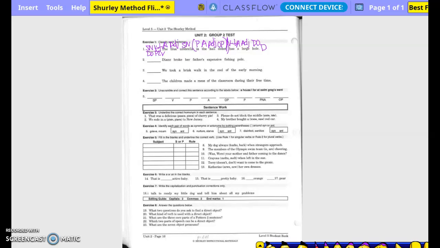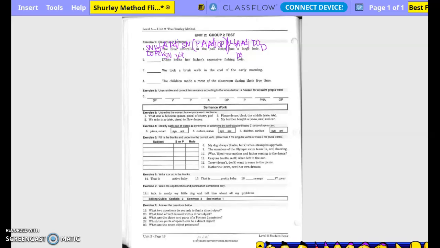Natural. Okay. Diane broke her father's expensive fishing pole. So, who broke her father's expensive fishing pole? Diane. Subject, noun. What is being said about Diane? Verb. Broke what? The pole, right? Is pole the same thing as Diane? No. So it's the direct object. Broke becomes the verb. Transitive.